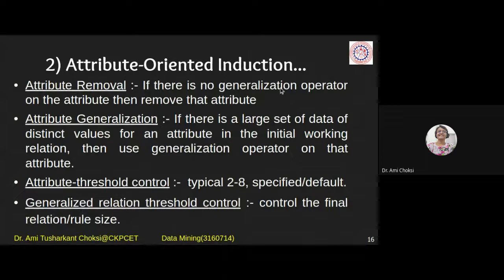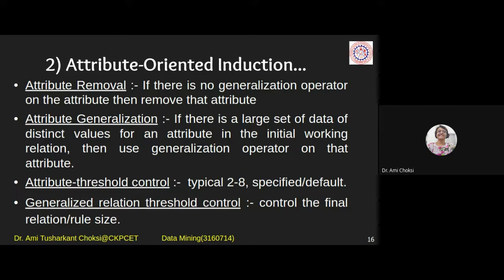So for attribute oriented induction, there are attribute removal, attribute generalization, attribute threshold control, and generalized relation threshold control. Let us see the first. Attribute removal. If there is no generalization operator on the attribute, then remove that attribute.